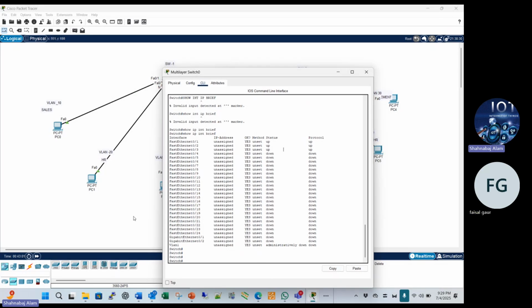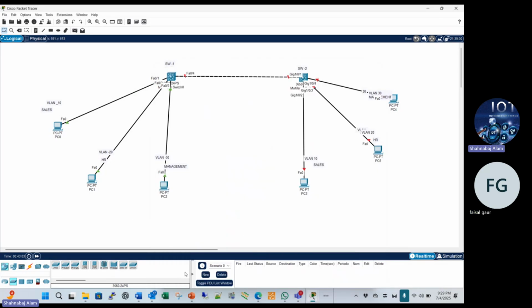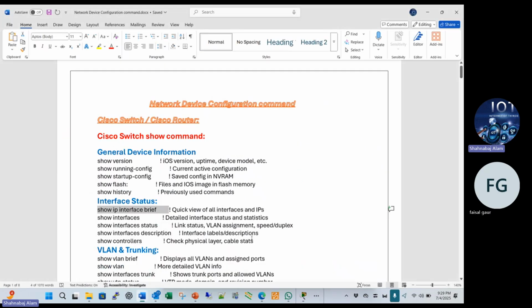You are asking me how we can check the MAC address? So we are also able to check the MAC address. Okay, so we can check it, no issue.